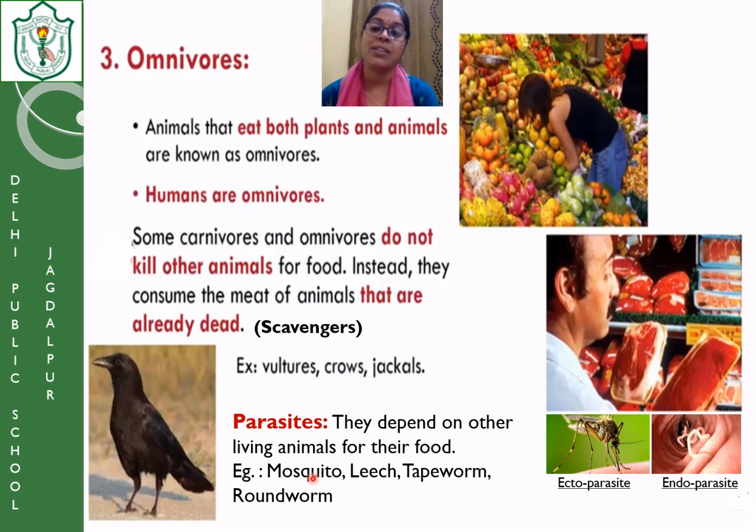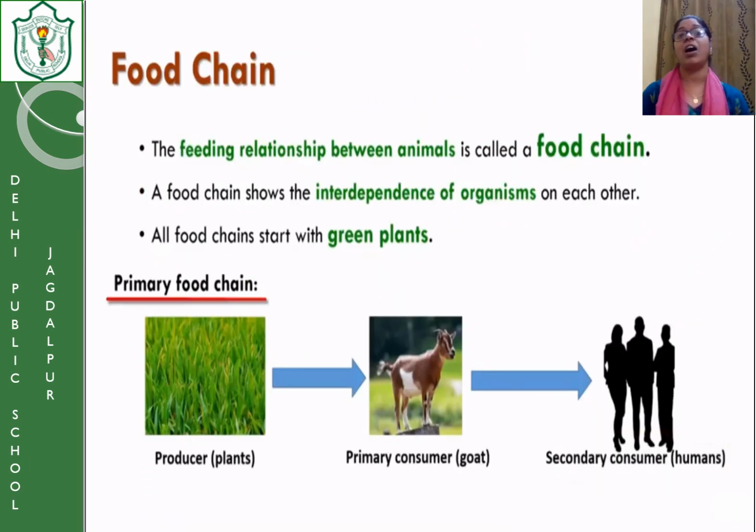Now the next topic is the food chain. Okay, so what is a food chain? Now we have understood the types of categories. In the picture you can see that this is the producer, this is the herbivore, this is the omnivore. If in place of these humans we had kept the picture of a lion, it would be the carnivore. So the food chain tells us who eats what in the environment.